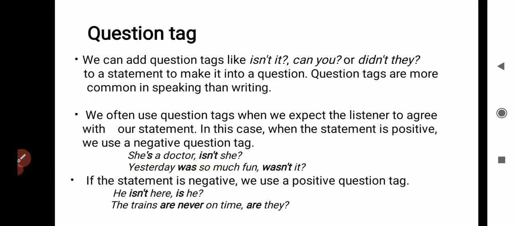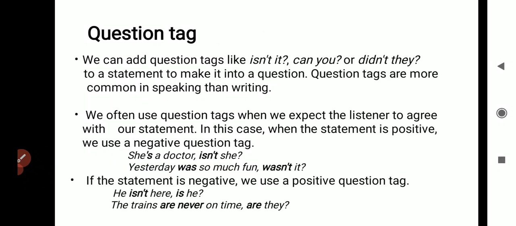Question tag. We can add question tags like isn't it, can you, didn't they, aren't I, won't it, like many question tags to a statement to make it into a question. Question tags are more common in speaking than writing.